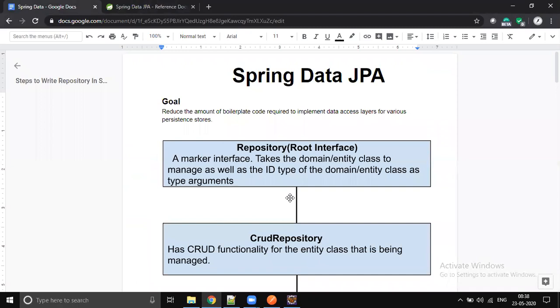Going forward, in our code we will write interfaces with no implementation, because the predefined implementation is already available with Spring. Most of the requirements, 80 to 90 percent, can be done using Spring's already available implementation. So we will write interfaces for our repository going forward. How we will do that, we will see.